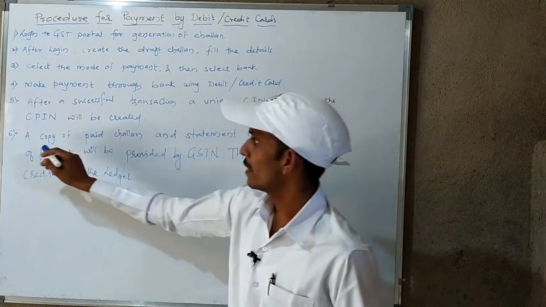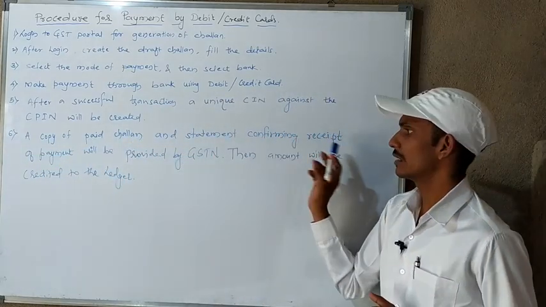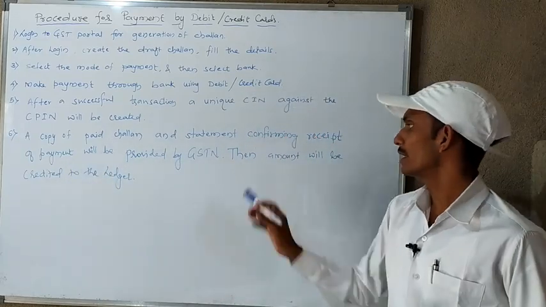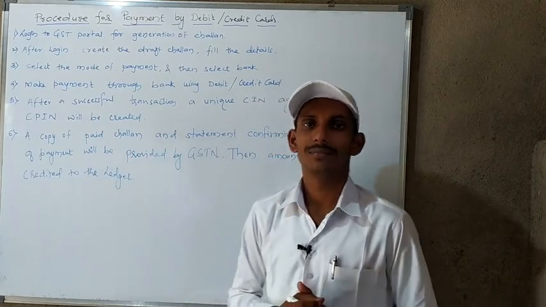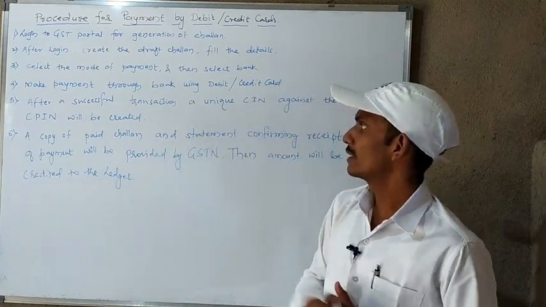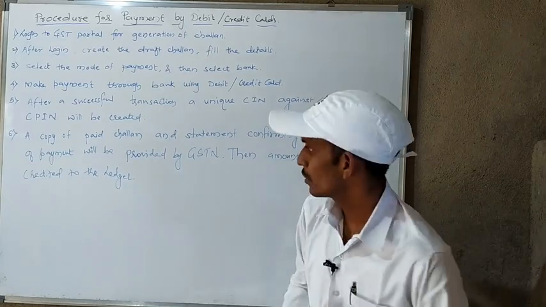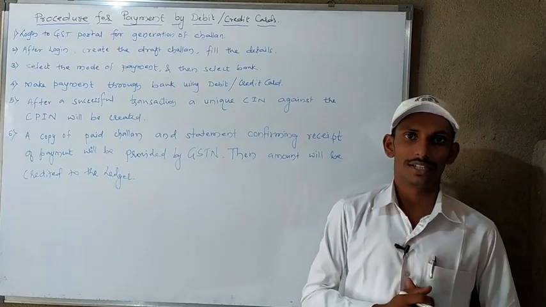So here a copy of the paid challan and a statement confirming receipt of payment will be provided by GST. Then the amount will be credited to the ledger. After you get the unique number, you have to visit the GST portal again and check whether the payment is received or not.